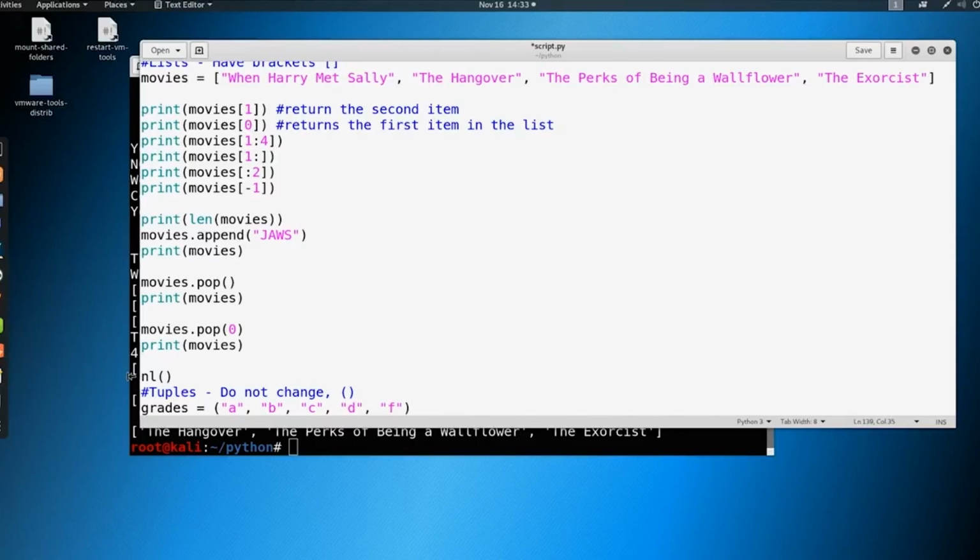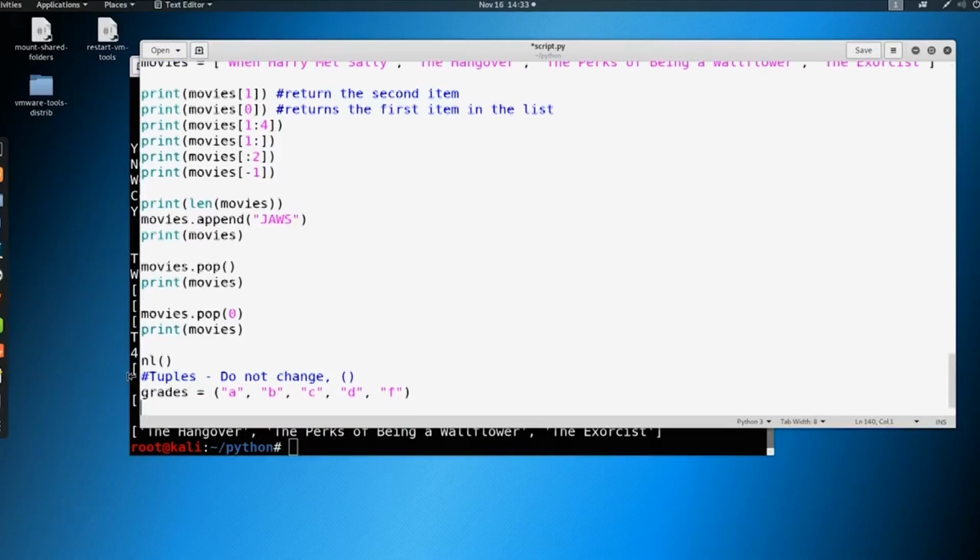And this is an example of a tuple. So again, we have parentheses instead of brackets. Now, if we were to go in here and try to do a grades.pop, for example, and try to remove one of these, not going to be possible. Or a grades.append, we're not going to be able to put something else in here. This is immutable. We cannot change this once we have it defined.